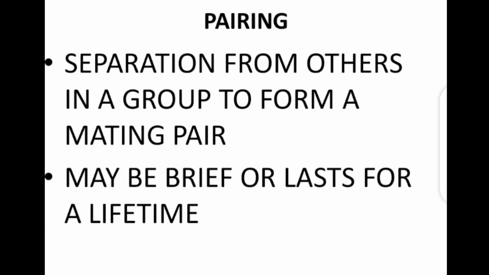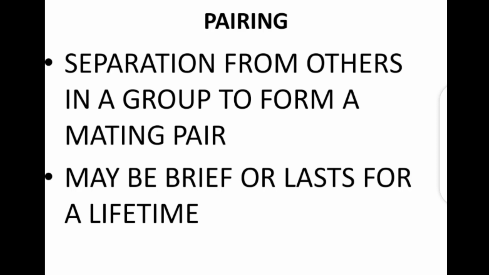Now, pairing involves two animals, especially the male and the female. And what happens here is that there is a separation of the animals from others in a group. And when they separate, they form a mating pair. So mark the key words, separation and mating pair. So in other words, this is the type of courtship that leads to a compatible male and female pairing up to mate.